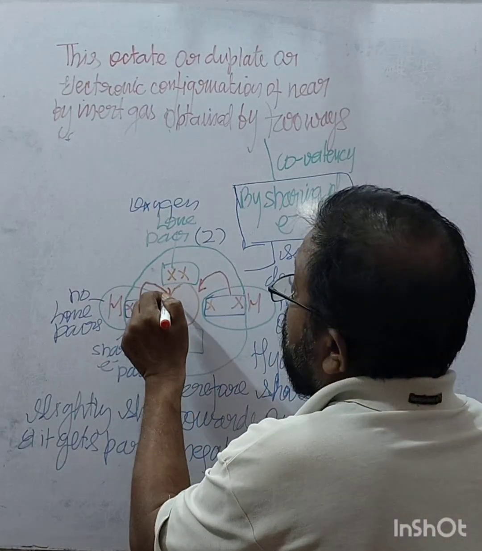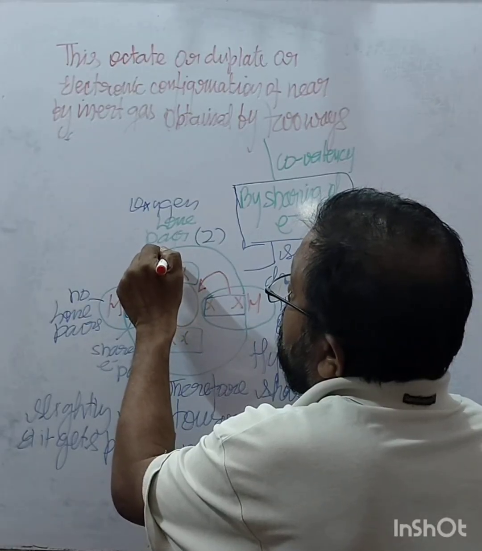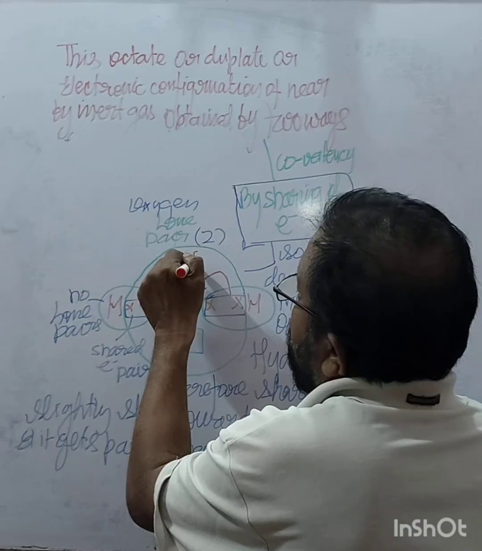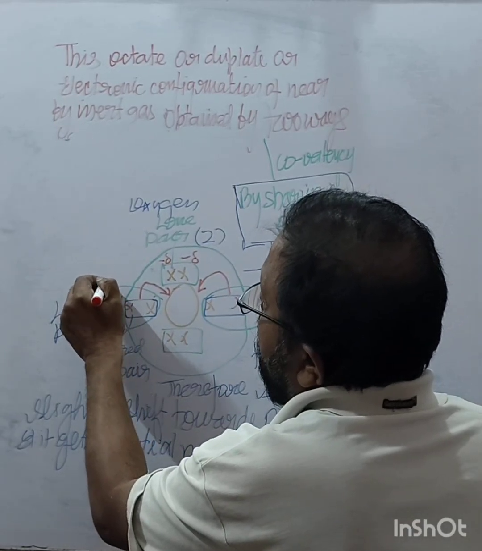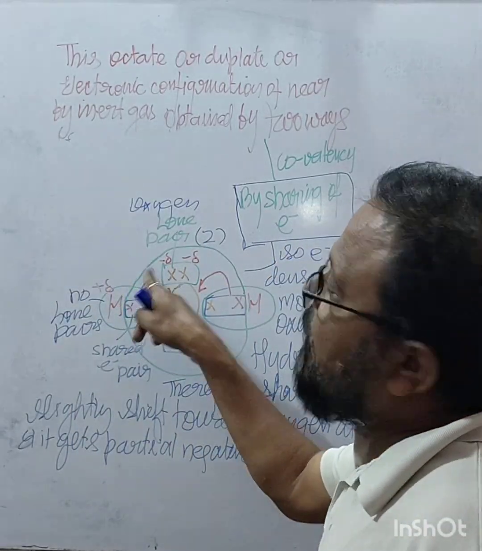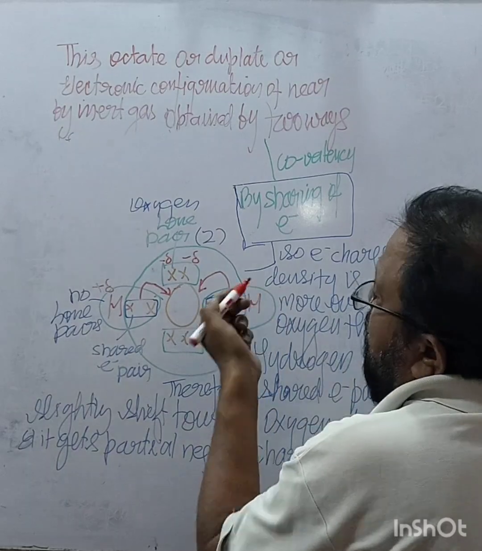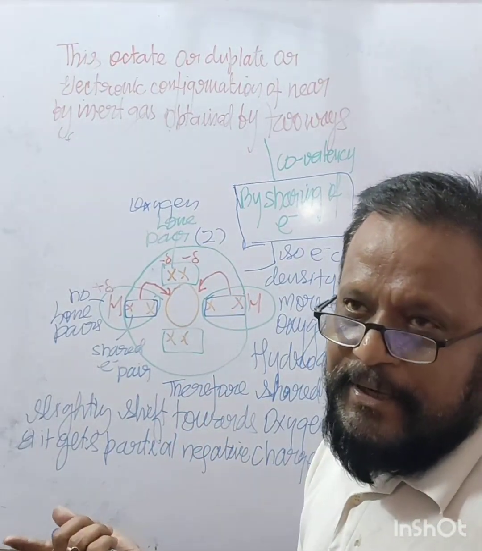So this oxygen atom gets partial negative charge, and because of that this hydrogen gets partial positive charge. Because there is negative, there will be positive. Hydrogen is also electropositive, right?